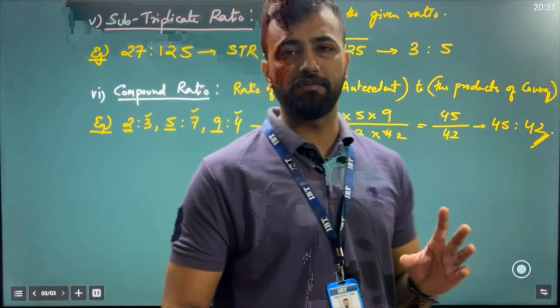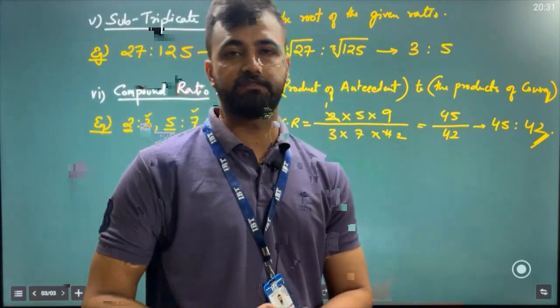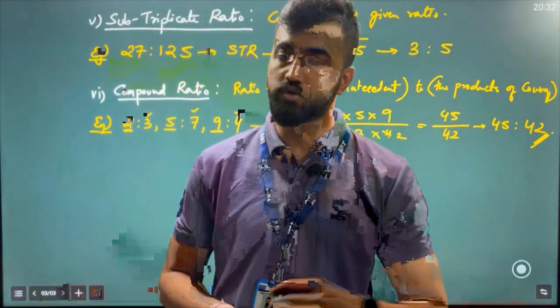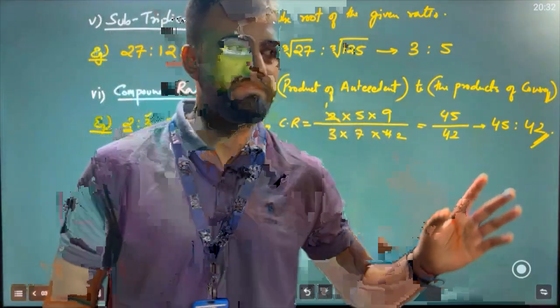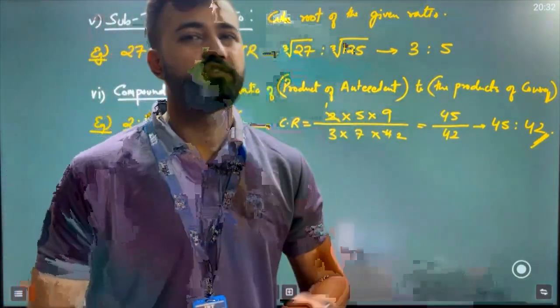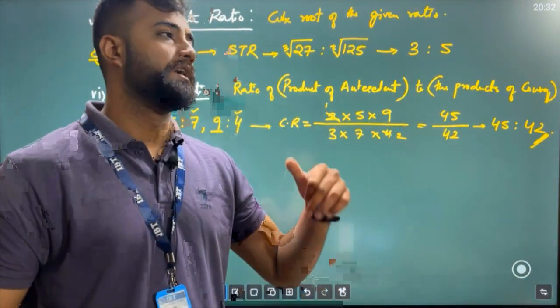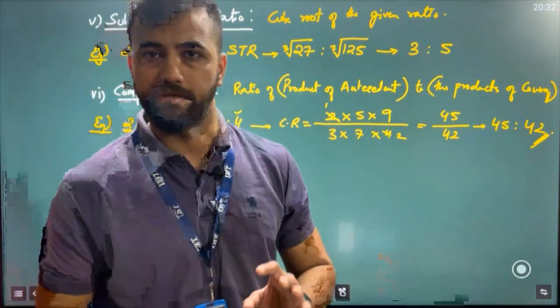So these are the types of ratio which they might ask. They used to ask once in a while, they used to ask long time back, but nowadays they have not asked such things, but as it has come before, so I am showing it to you. Now the thing which is important for us is, let's understand how to find the combined ratios.